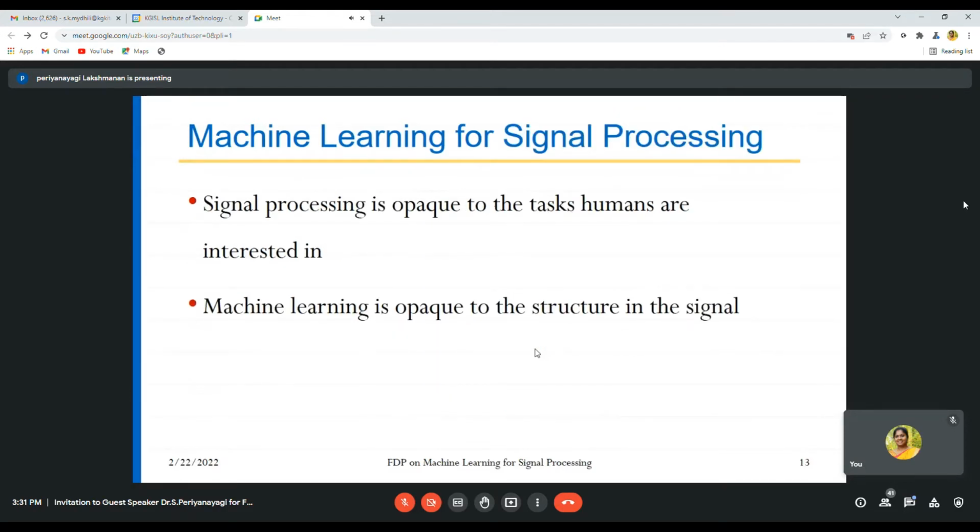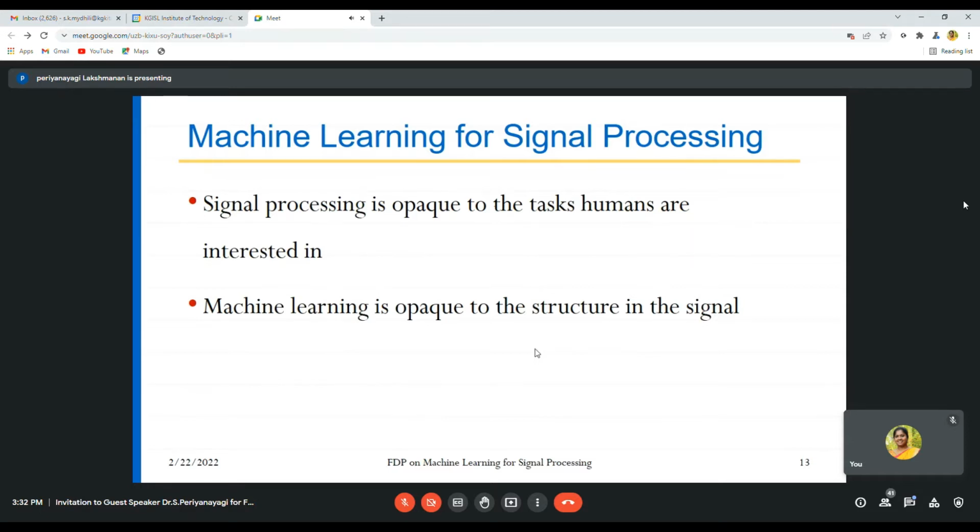Signal processing is opaque to the task humans are interested in. Usually, why do they tell this sentence? Signal processing is opaque to the task humans are interested in means, in Alexa, translation of text wants to extract vowels from the speech. Here, by using signal processing, we can know the frequency and the spectrum of the vowels and what the vowels tell.